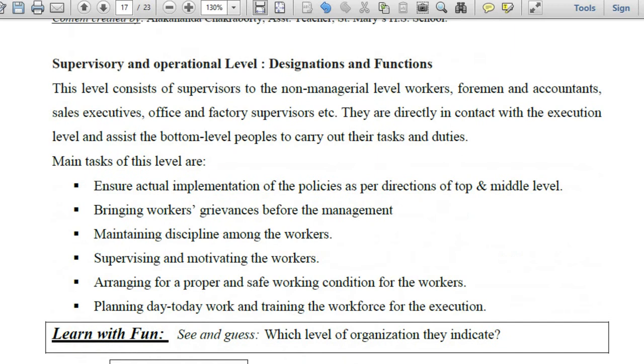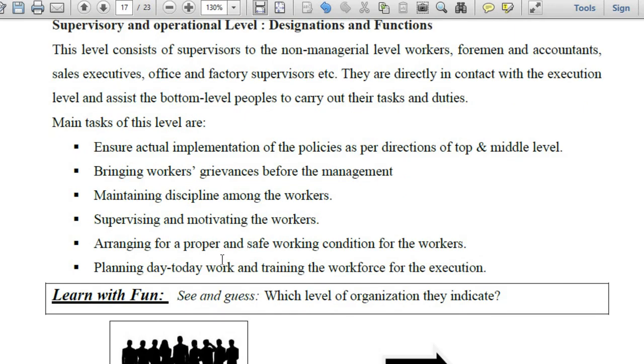Now the lower level, the supervisory level, basically supervises the bottom line people, the non-managerial level workers. These people are designated by words like foreman, accountants, sales executive, office assistants, or factory supervisors. So what kind of tasks do they do? They ensure the actual implementation of the policies as per the direction of the top and middle level. I told you the lower level managers hardly have any authority. They have to just follow the rules and policies made by the top level managers, which have been interpreted to them by the middle level managers. So they have to get the work done accordingly.